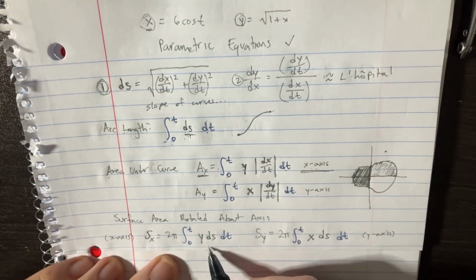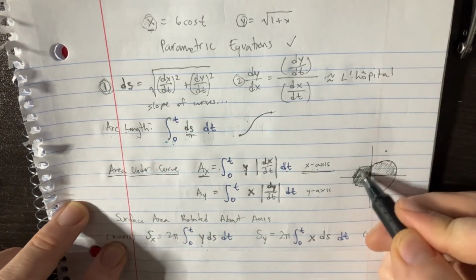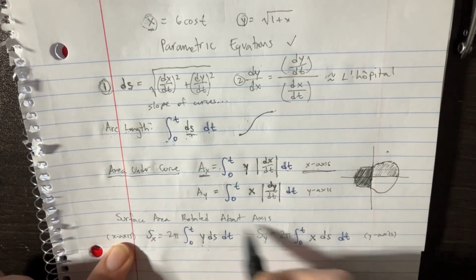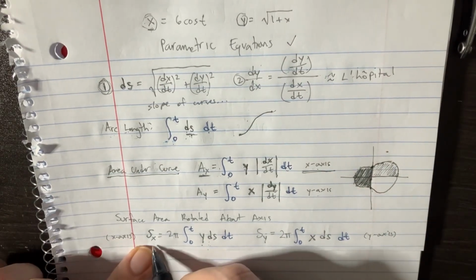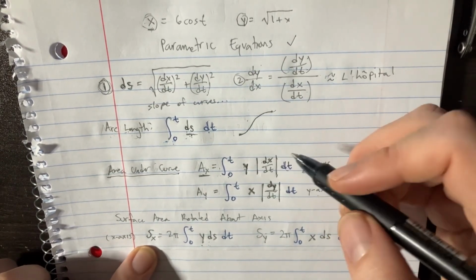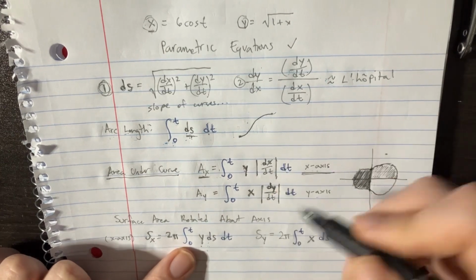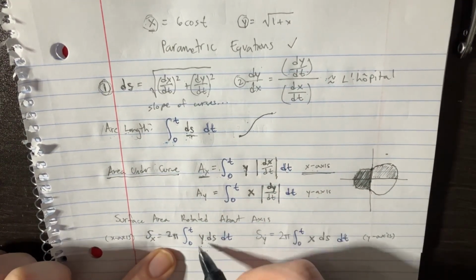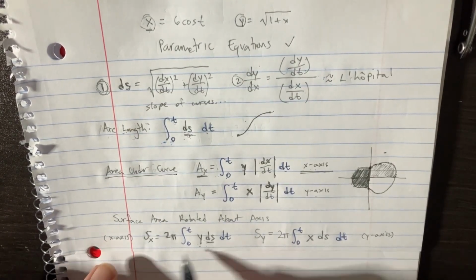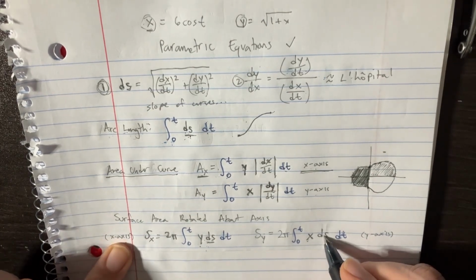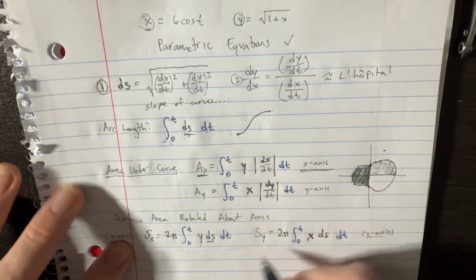That's simple. It's kind of going to be the same thing over here when we do the surface area rotated about an axis. This is just on the curve, flat, two-dimensional. If you want to make this 3D and rotate it about an axis, I'm going to try to wrap this up because there's the lawnmower coming. But all you need to do is take your formula, which would be 2 pi right here. You're integrating from 0 to t, and you're just going to take y ds. And you're going to have to calculate ds again. So it's y ds if you want to do it over the x-axis, and it would be x ds if you want to do it over the y-axis. All right, these are pretty simple. There's nothing too crazy about these, right?